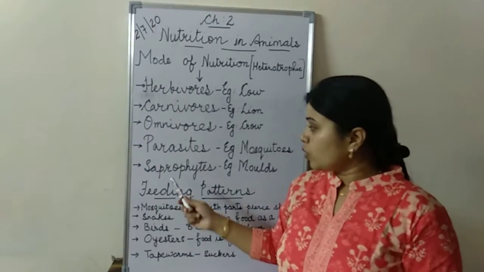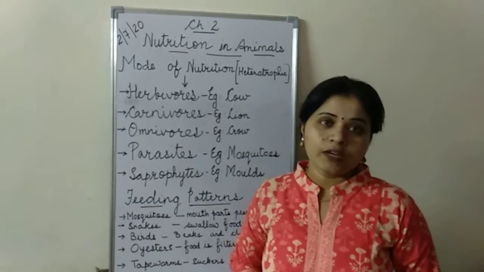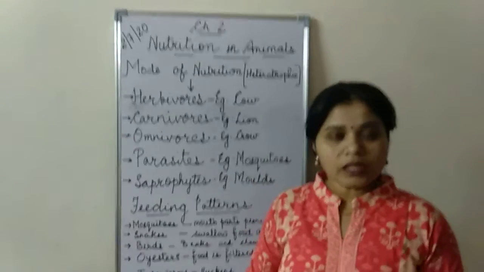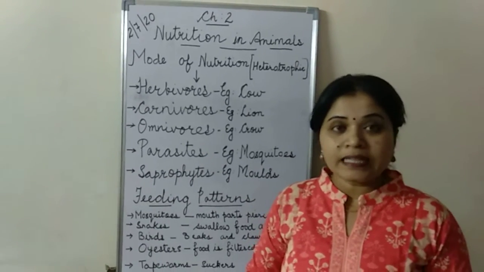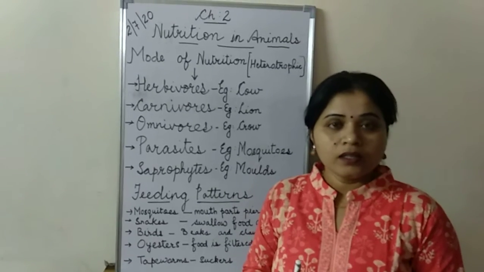Another category, that is mode of nutrition which is followed by organisms, is saprophyte. Saprophytes are organisms which depend upon dead and decayed organisms. For example, eagle is there, vulture is there. You can see the fungus on the bread, isn't it?